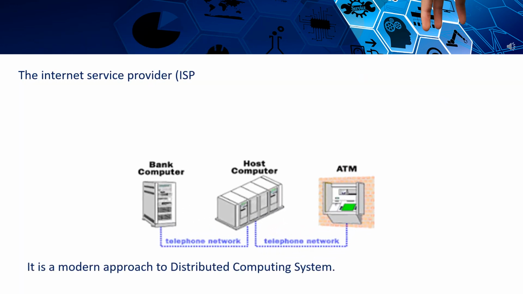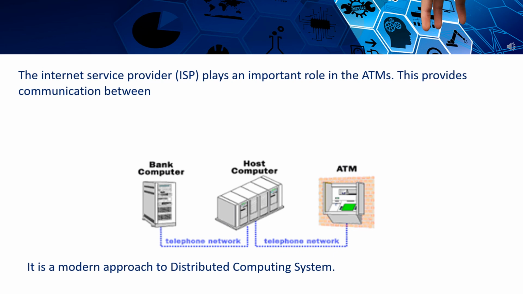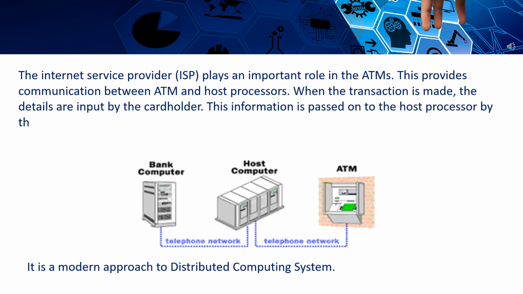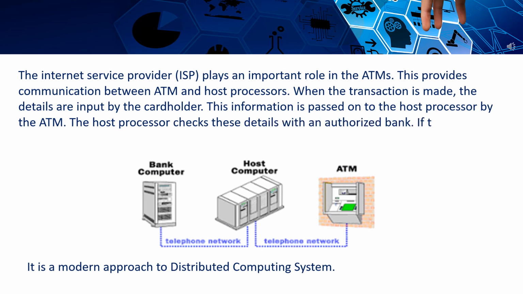The ISP or the Internet Service Provider plays an important role in the ATMs. This provides communication between ATM and host processors. When the transaction is made, the details are input by the cardholder. This information is passed on to the host processor by the ATM.